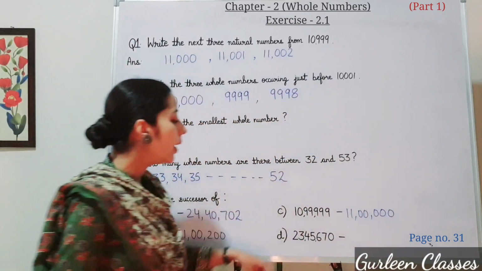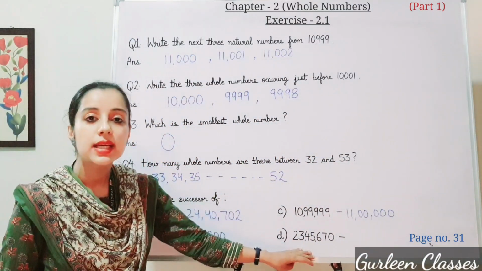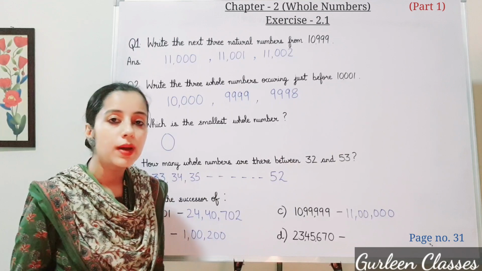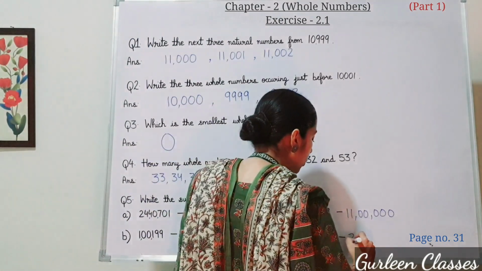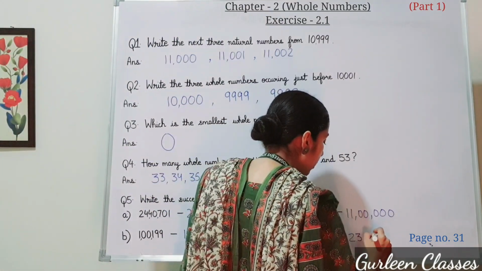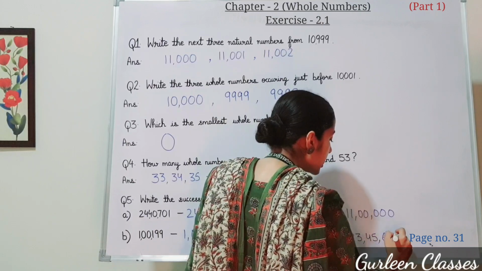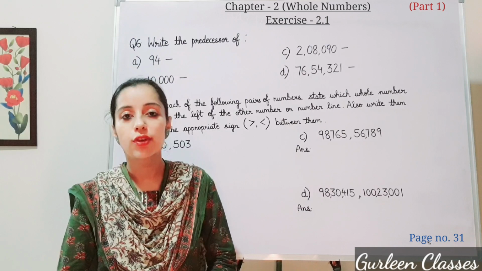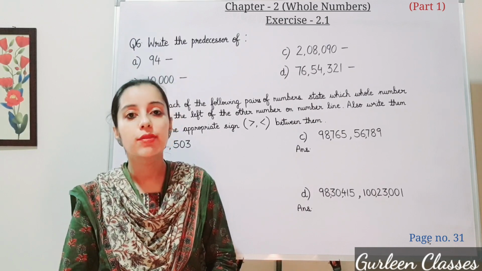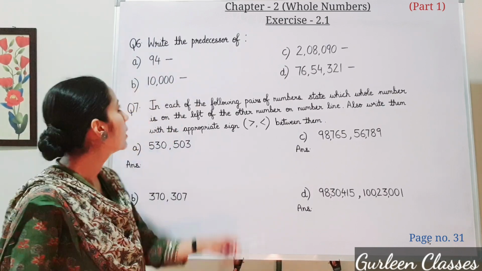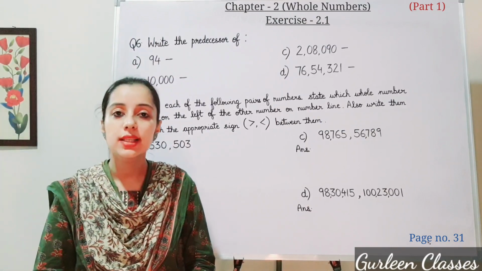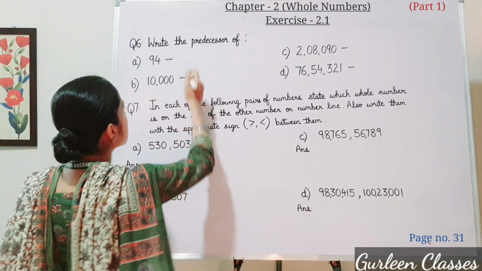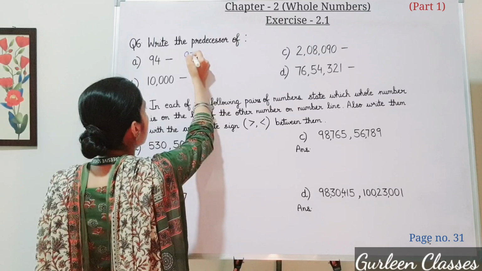Now D part 23,45,670. If you do plus 1, it will be 23,45,671. Question number 6. Write the predecessor of. Predecessor is before, where we have to do minus 1. A part 94. 94 minus 1, 93. So predecessor will be 93.